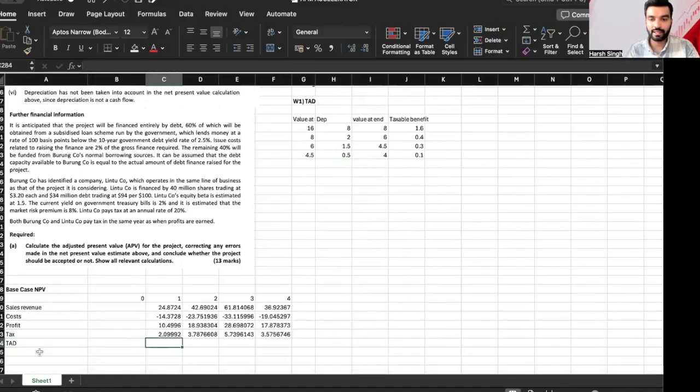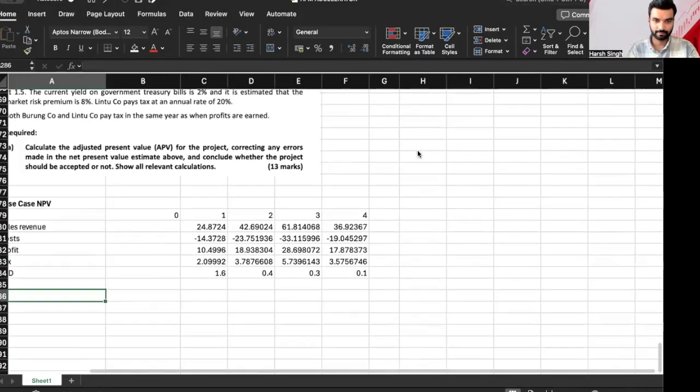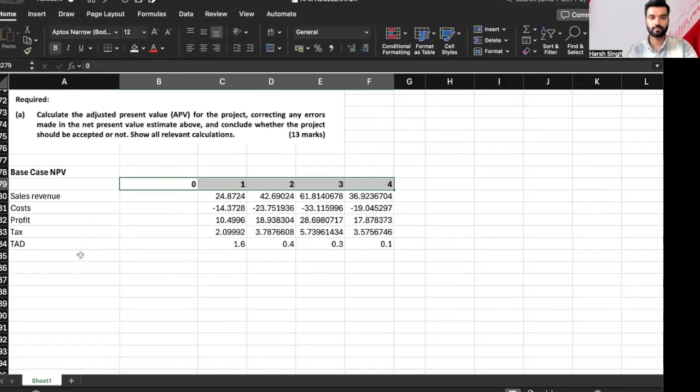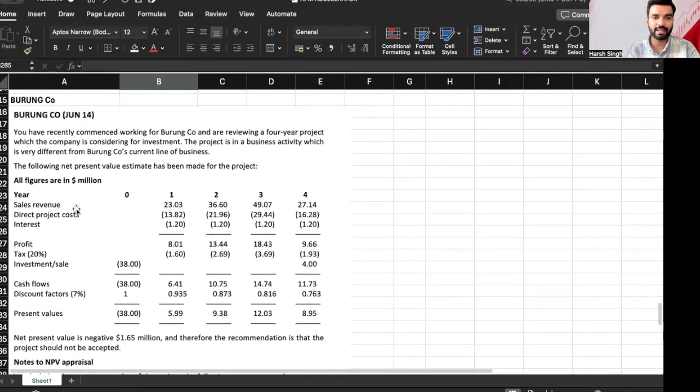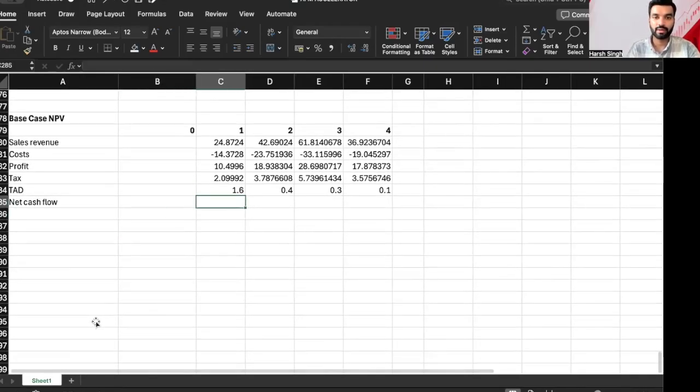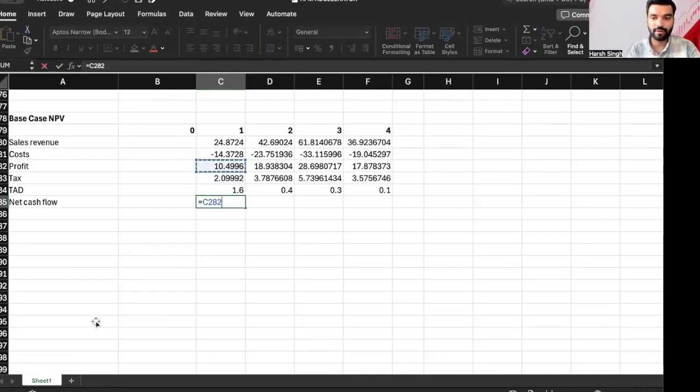Now I can write down the TAD benefits, which will be this amount, this amount, this amount, and this amount. This is going to be the TAD benefit. Then we'll reach the net cash flow. Do we have working capital or anything like that? Absolutely not. So we'll go and type this down. Okay. So profit minus tax plus TAD.